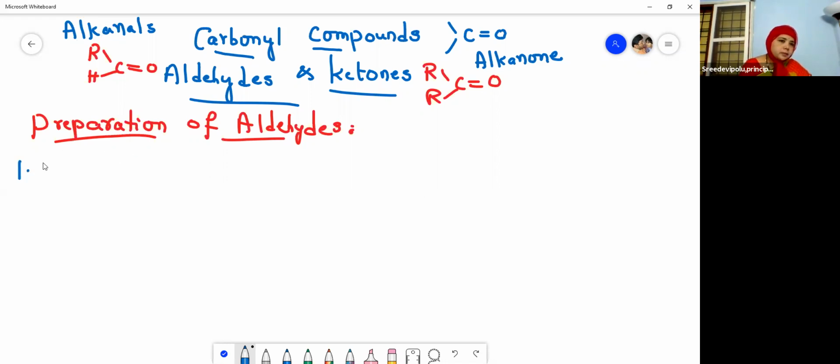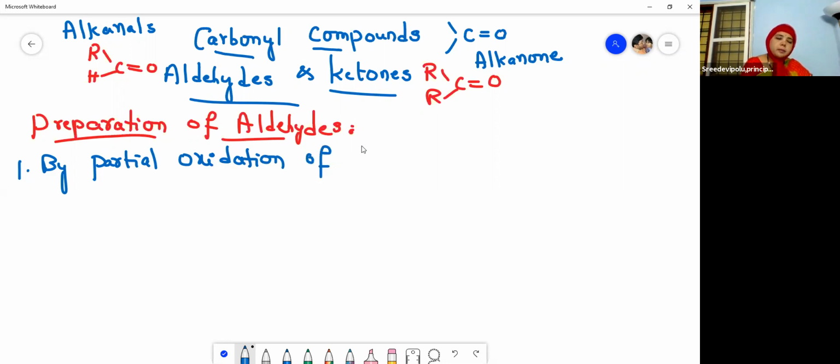The first one is by the partial oxidation of primary alcohols. What is the meaning of partial? Partial means not complete. Oxidation is the addition of oxygen atoms or removal of hydrogen atoms. Why is this partial oxidation?